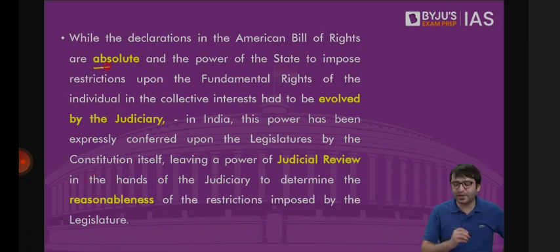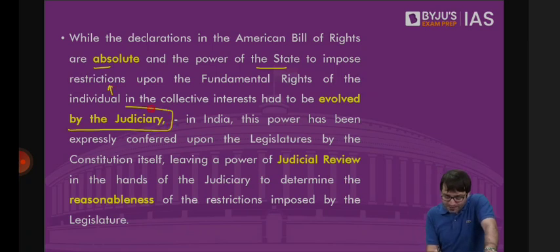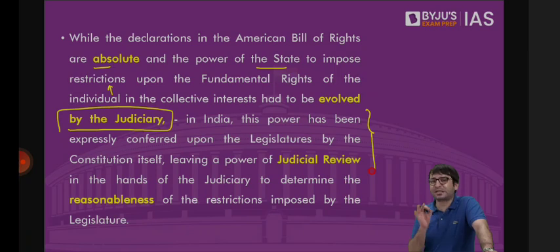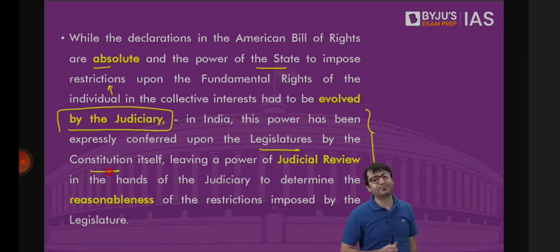And the power of the state to impose restrictions upon these fundamental rights has to be evolved by the judiciary. The judiciary can evolve these restrictions, can impose these restrictions. While in India, this power has been expressly conferred upon the legislature by the Constitution itself. The Constitution itself says if there are restrictions to be imposed on fundamental rights, those can be imposed by the parliament. But there is still a power given to the judiciary in India, and that power is known as judicial review.